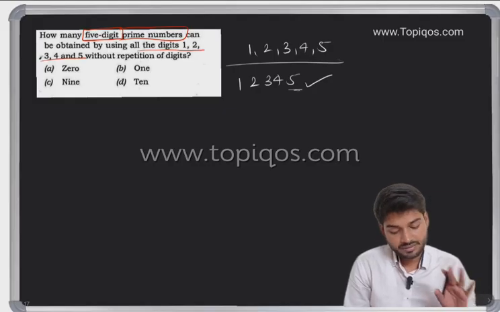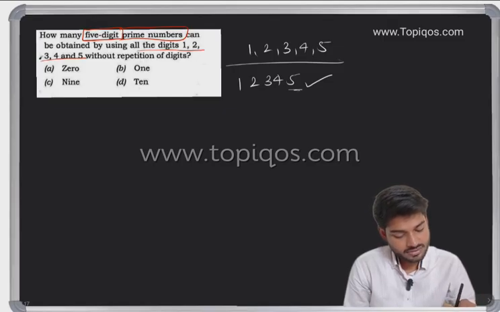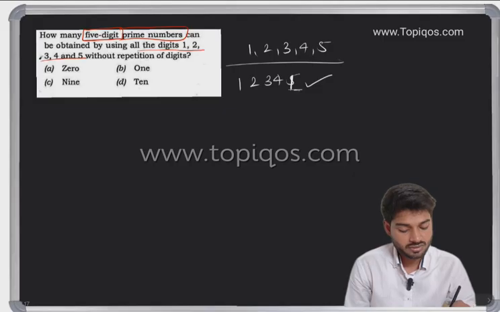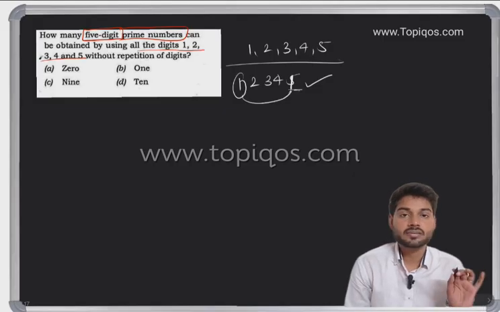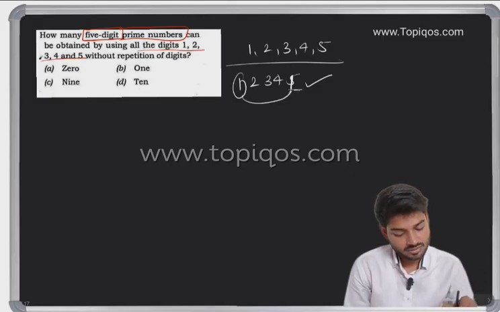We don't have to repeat the digit, without repetition of digit. So you cannot, in place of 5, write 1, because 1 cannot be repeated again.